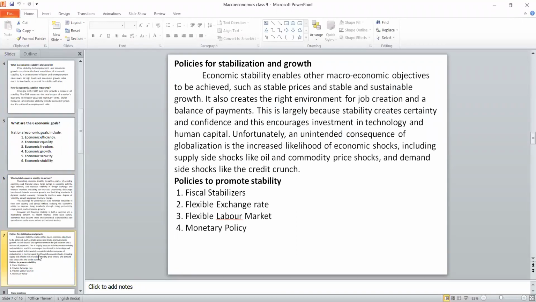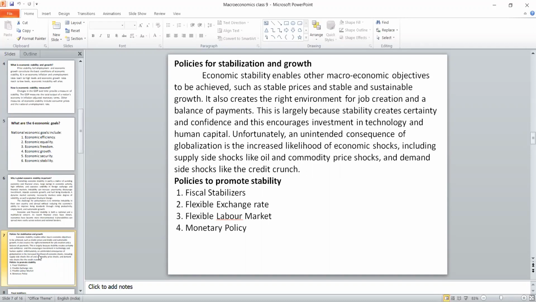In order to maintain not only national economic stability but also global economic stability, we should have certain measures. How to achieve the macroeconomic objective by making 2 things, I already told you: a stable price and constant growth in the economy. These 2 will pave the way for economic stability.